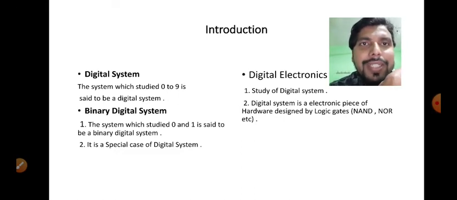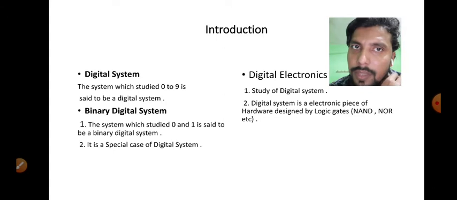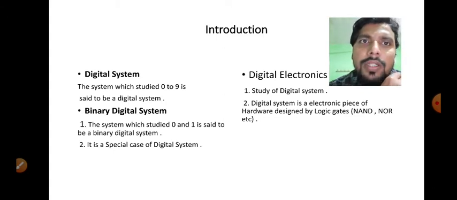So first one is what is digital system. The system which is studied 0 to 9 is said to be a digital system. Okay, now next one is what is binary digital system. The system which is studied 0 and 1 is said to be a binary digital system. It is a special case of digital system.